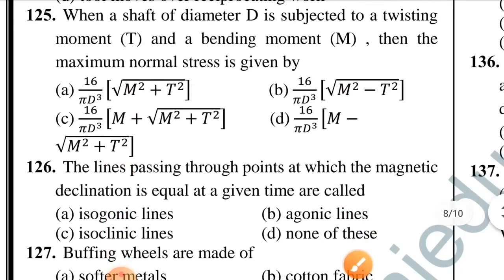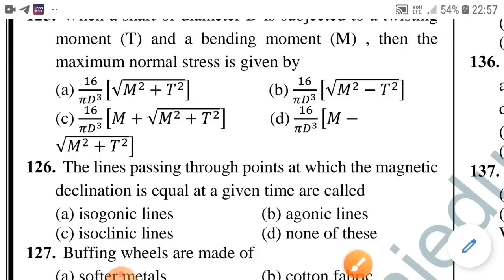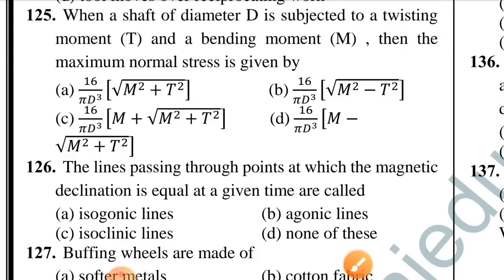Question number 125. When a shaft of diameter D is subjected to a twisting moment T and a bending moment M, then the maximum normal stress is given by. Option C is correct, 16 by pi d cube into M plus square root of M square plus T square. Question number 126. The lines passing through points at which the magnetic declination is equal at a given time are called. Option A is correct, isogonic lines.